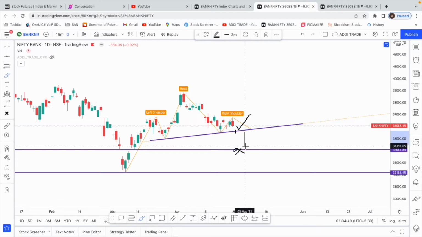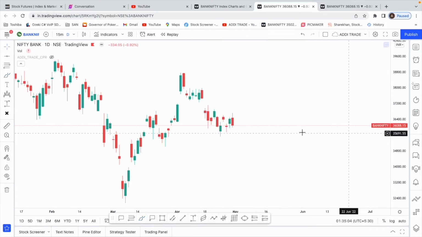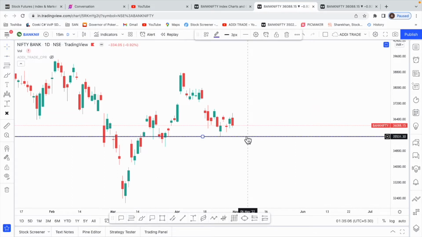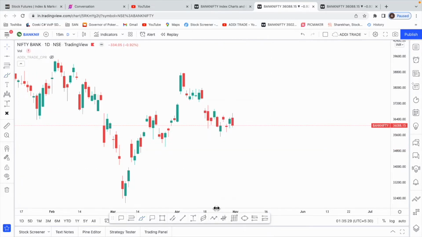Now I'm not saying this will work. The price can come and take support here itself and bounce, or the price can take support even at this level and bounce, but this is just a chart pattern that is there on the daily chart. That's the reason I'm pointing it out. And there are some good supports as well. One is here, that is around 35,500. The other one is here, that is 35,000 itself. So in case the head and shoulder pattern we saw doesn't work, there is a possibility Bank Nifty might even bounce from here or come until 35,000 and get a bounce. So even these are the possibilities on the daily chart.